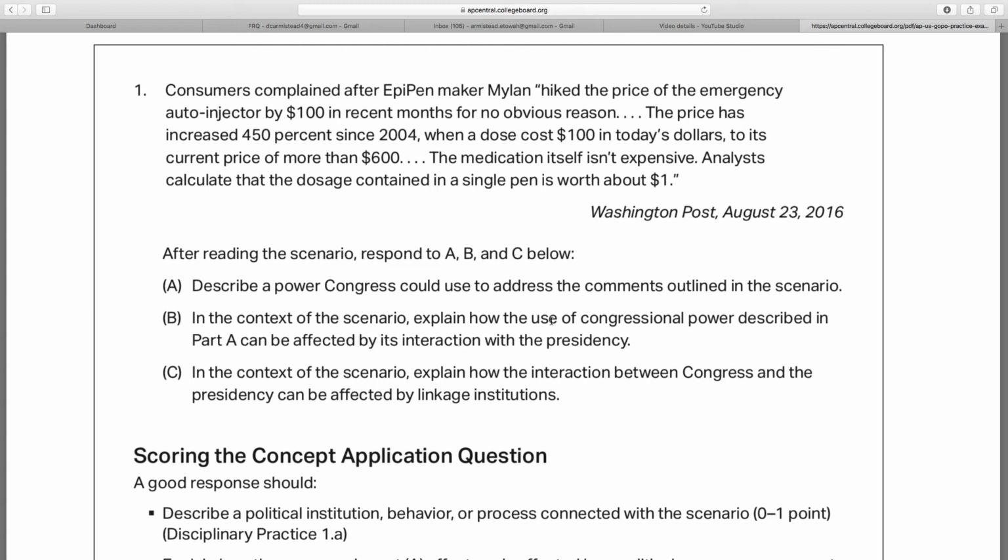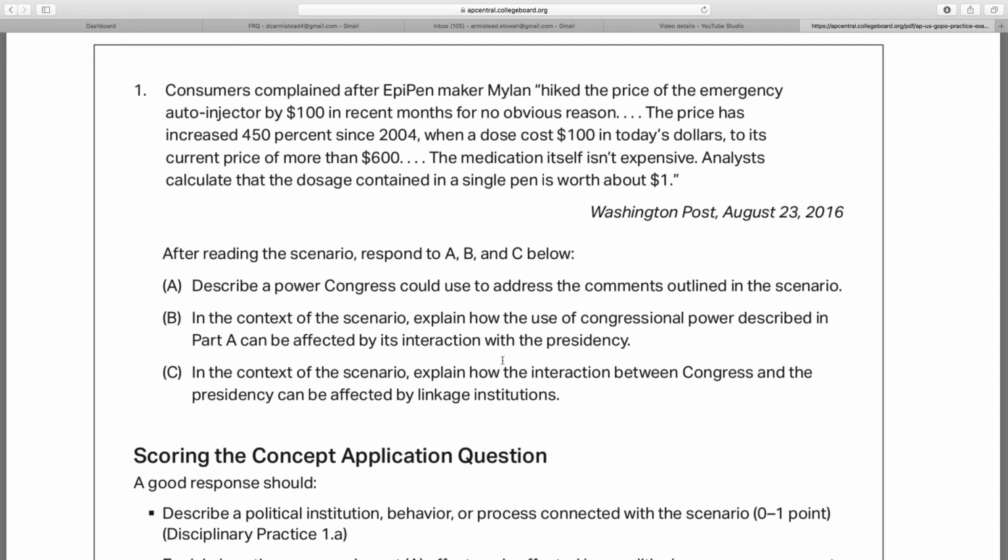All right. Part C says, in the context of the scenario, explain how the interaction between Congress and the president can be affected by linkage institutions. This is not fair game. Linkage institutions, this is going to be Unit 4 and 5 stuff. Linkage institutions are anything that link us to government. So interest groups, political parties, the media, they all link us to government. This would not be considered fair game. However, you're going to see a Part C. All right.